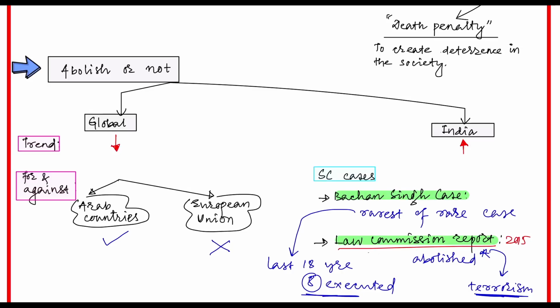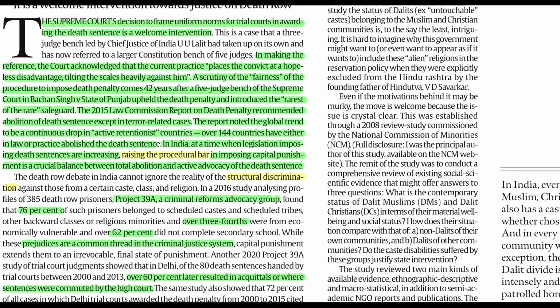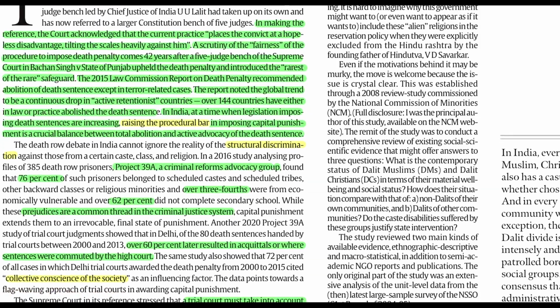If we look at the editorial, the writer is saying that India needs a balanced approach: the death penalty must be applied in the rarest of the rare cases, as said in the Bachan Singh case, and the procedural bar must be raised. How to bring this uniformity?